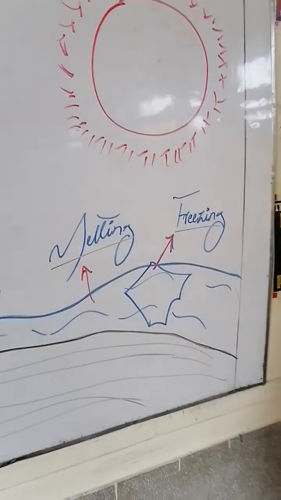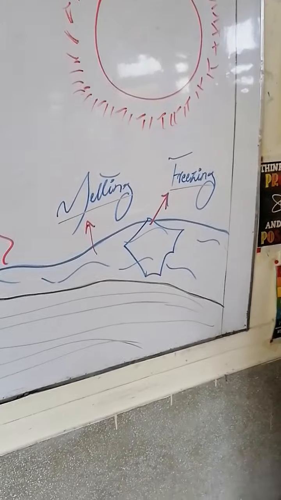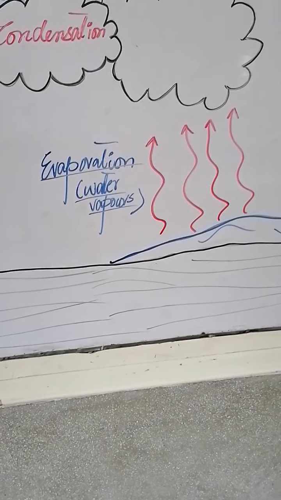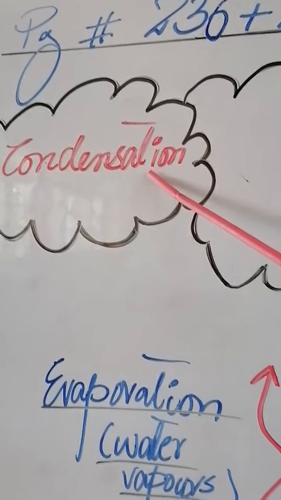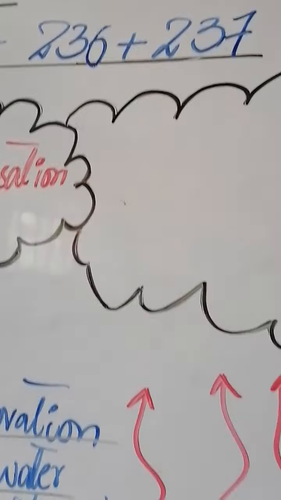Sometimes the temperature is too much hot, which is responsible for the evaporation of water. Evaporation means the conversion of water molecules into vapors. जब वाटर मॉलिक्यूल हमारे पास वेपर्स में कन्वर्ट हो जाते हैं, this is known as evaporation. And because of this evaporation a lot of water molecules condense, mean इकट्ठे हो जाते हैं, in the form of clouds in the sky. ठीक हो गया.